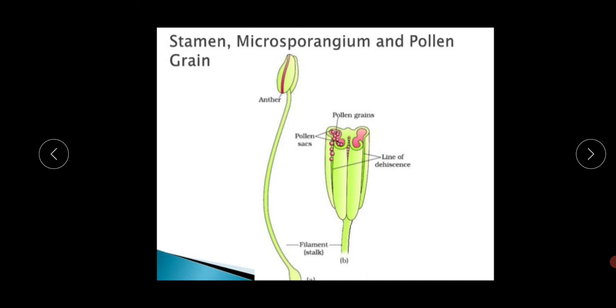In our next class we will discuss the development of the female gametophyte. Already we have discussed in today's class the development of the male gametophyte.